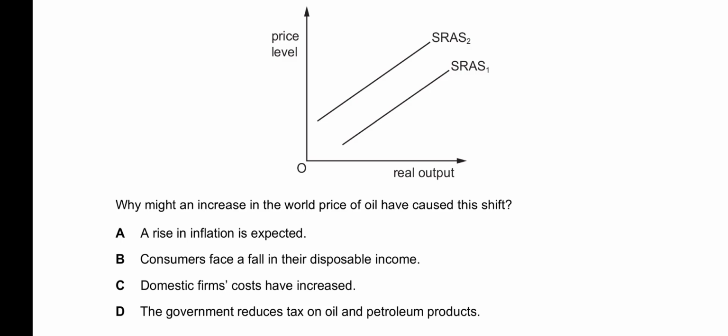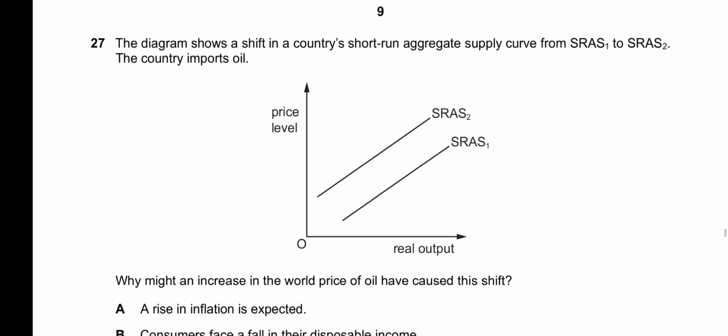B says consumers face a fall in their disposable income. If consumers face a fall in their disposable income, aggregate demand will fall. It will not affect the supply. C, domestic firms' costs have increased. Due to increased oil prices, the cost of production of domestic firms has increased, which has resulted in decreased production in the domestic market and thus caused the supply curve to shift inwards from SRAS1 to SRAS2. C is the correct answer to 27.